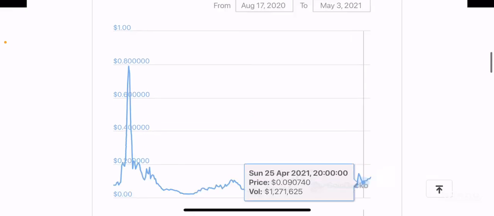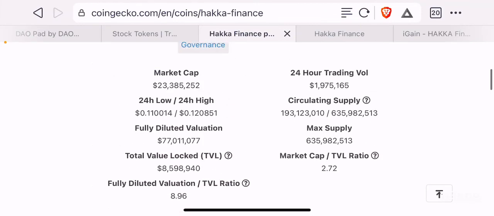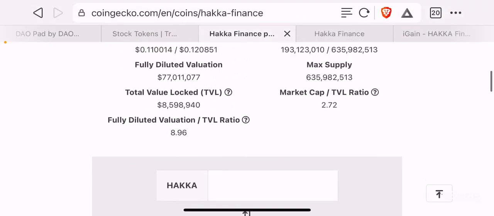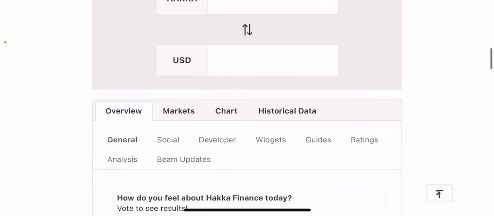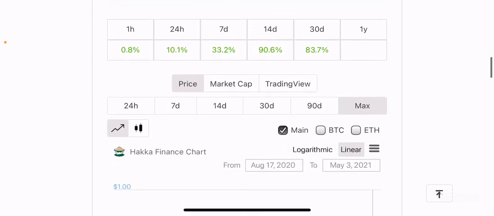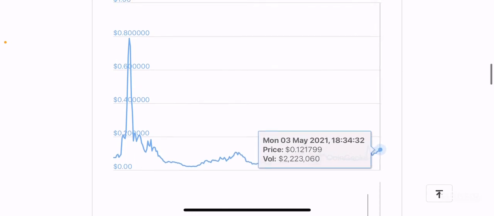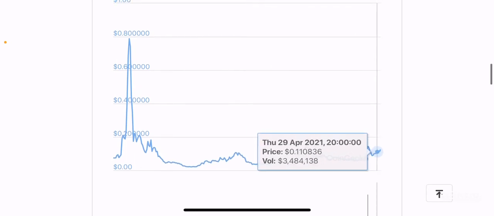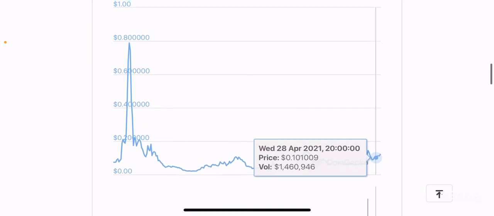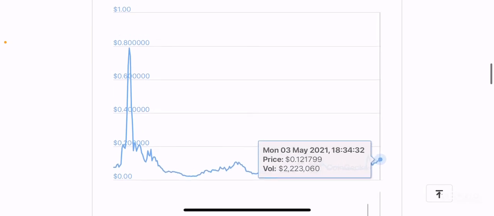Although the market cap versus total value locked ratio says it's at least 2.72, meaning it's overpriced by a factor of 2.72, I wouldn't personally think of that as a hindrance. Although if you want to get it at a lower price point, there is a chance that this token may go lower and maybe touch the 10-cent range, but I don't think it will go any lower than that, right?